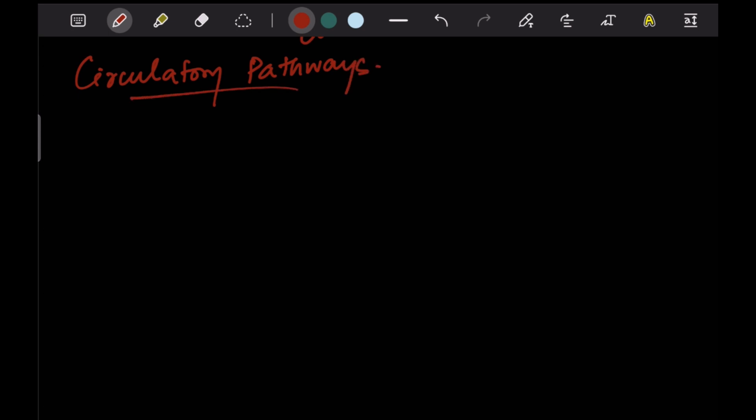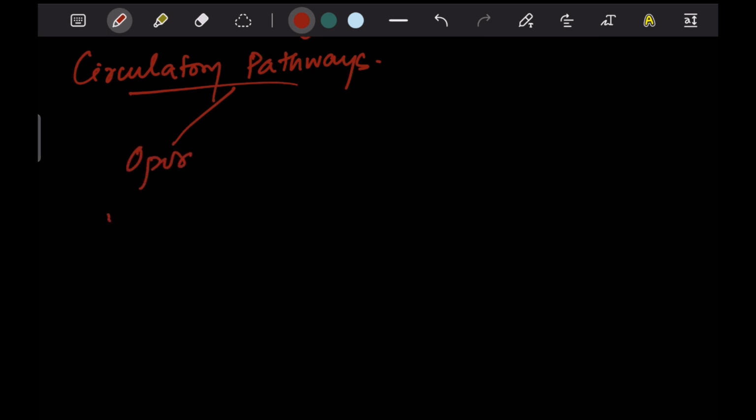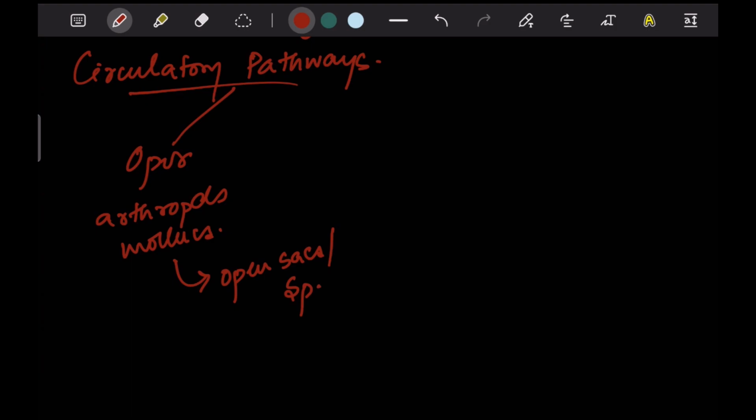Now, if we talk about the circulatory system, there are different kinds of circulatory pathways in the entire animal kingdom. The major two types are the open circulatory system, which is usually seen in arthropods and mollusks, because they do not have any blood vessels. Rather, they pass through large vessels and they open into some open sacs or spaces.